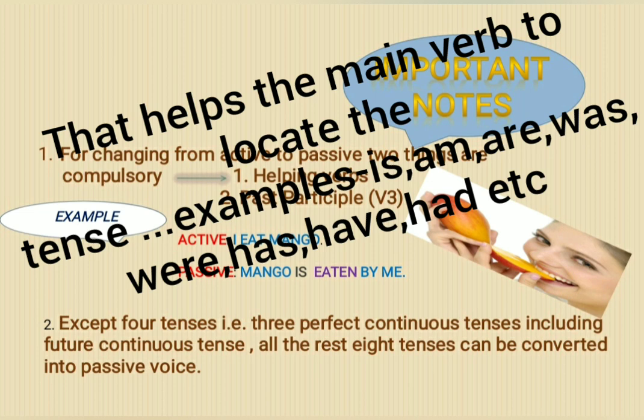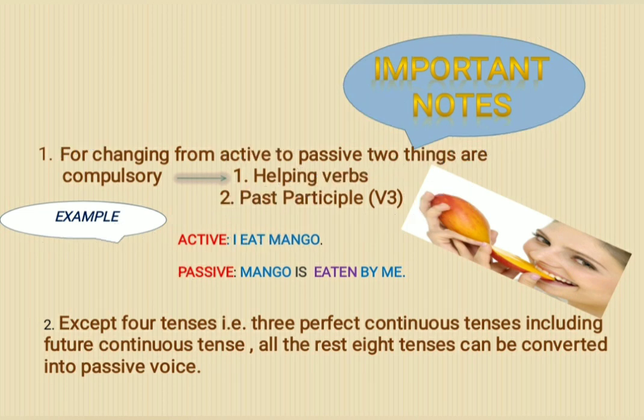Helping verbs help the main verbs to locate the tense. They help us to know whether the work is done in present tense or past tense or future tense.